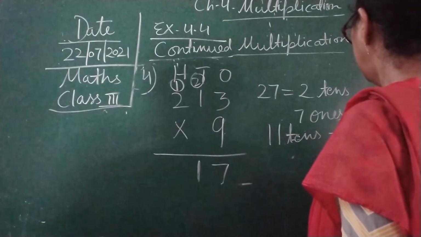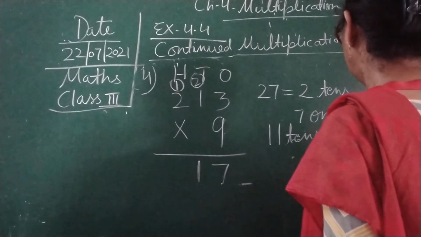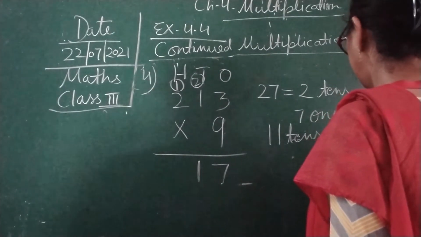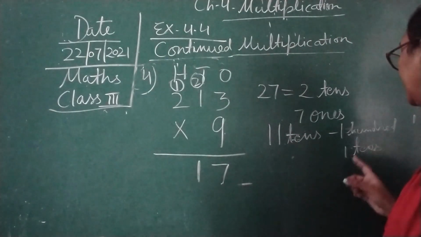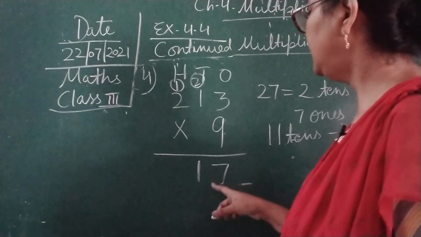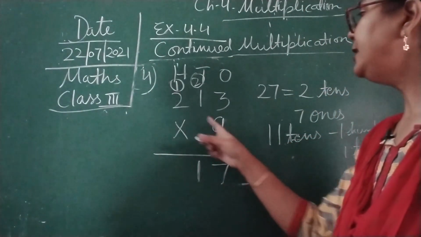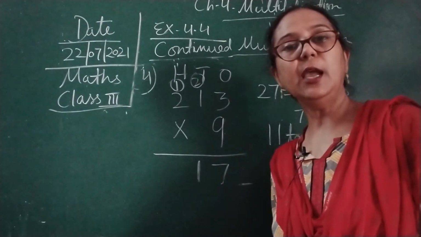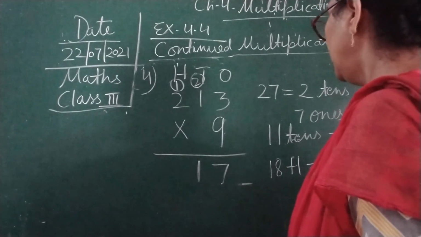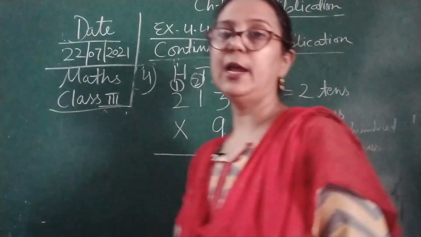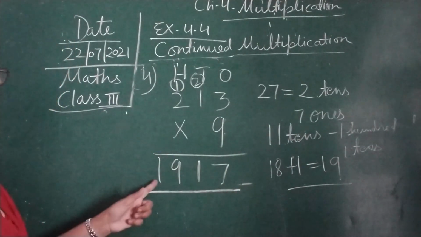So 11, 1 we are going to write over here, and 100 will be carried over. This is 11 tens, so it is 100 and 1 ten. Sorry, 110. So here 100 will be placed over here as the carryover. Now 9 2s are. 9 1s are 9, 9 2s are 18. Now 18 plus 1 equal to 19. So here we are going to write 19 children.